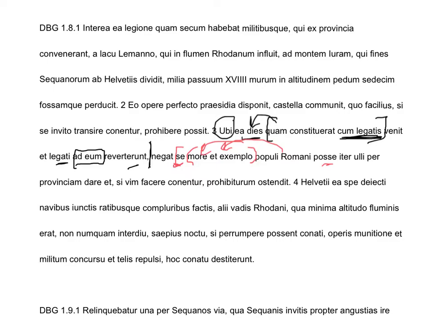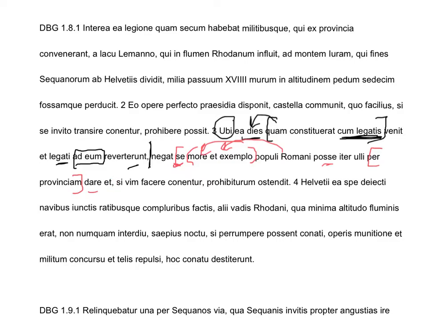He's able to what? Before he gives us that, we've got a direct object, something about a trip through the province. That is a prepositional phrase. Iter, of course, uli here is a dative. So Caesar denies that he is able to something, a trip to anyone through the province. And finally, by the time we get to the infinitive dare, you're thinking, give, it makes sense. So he denies that he is able to give the direct object accusative a trip to anyone through the province.